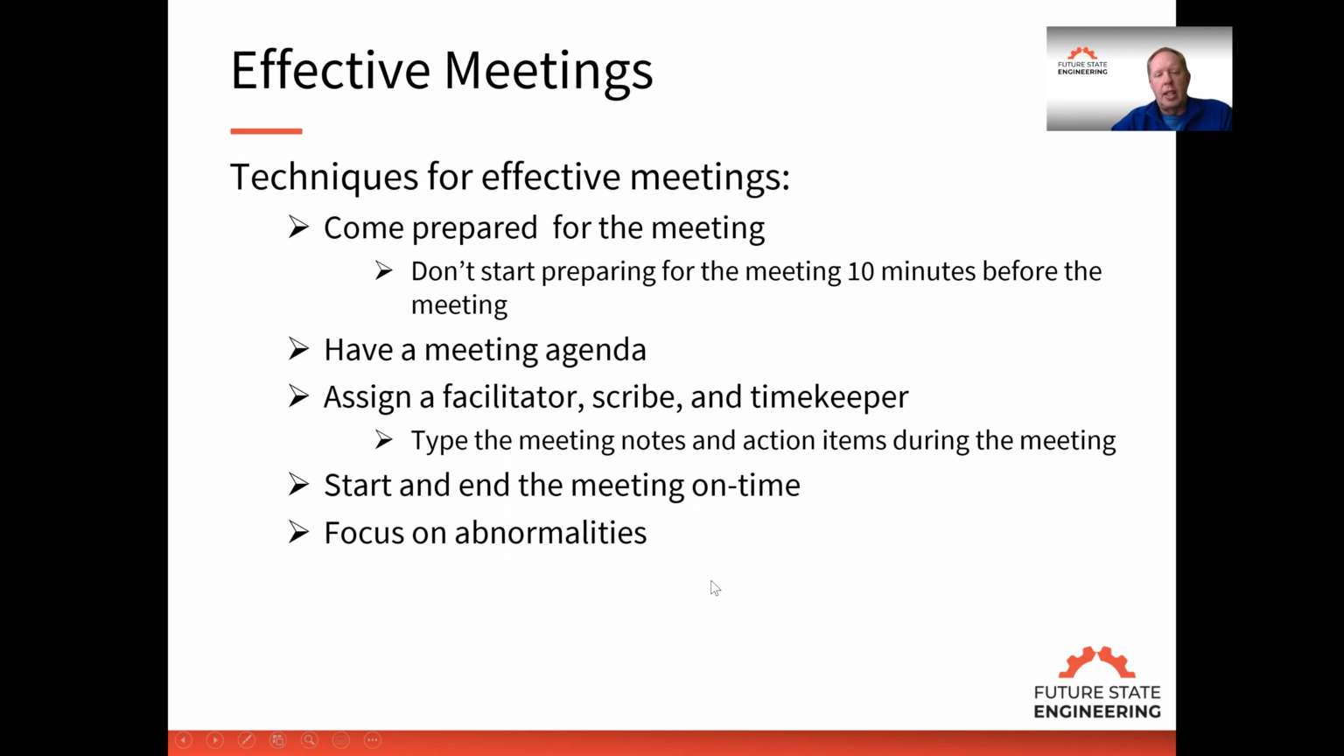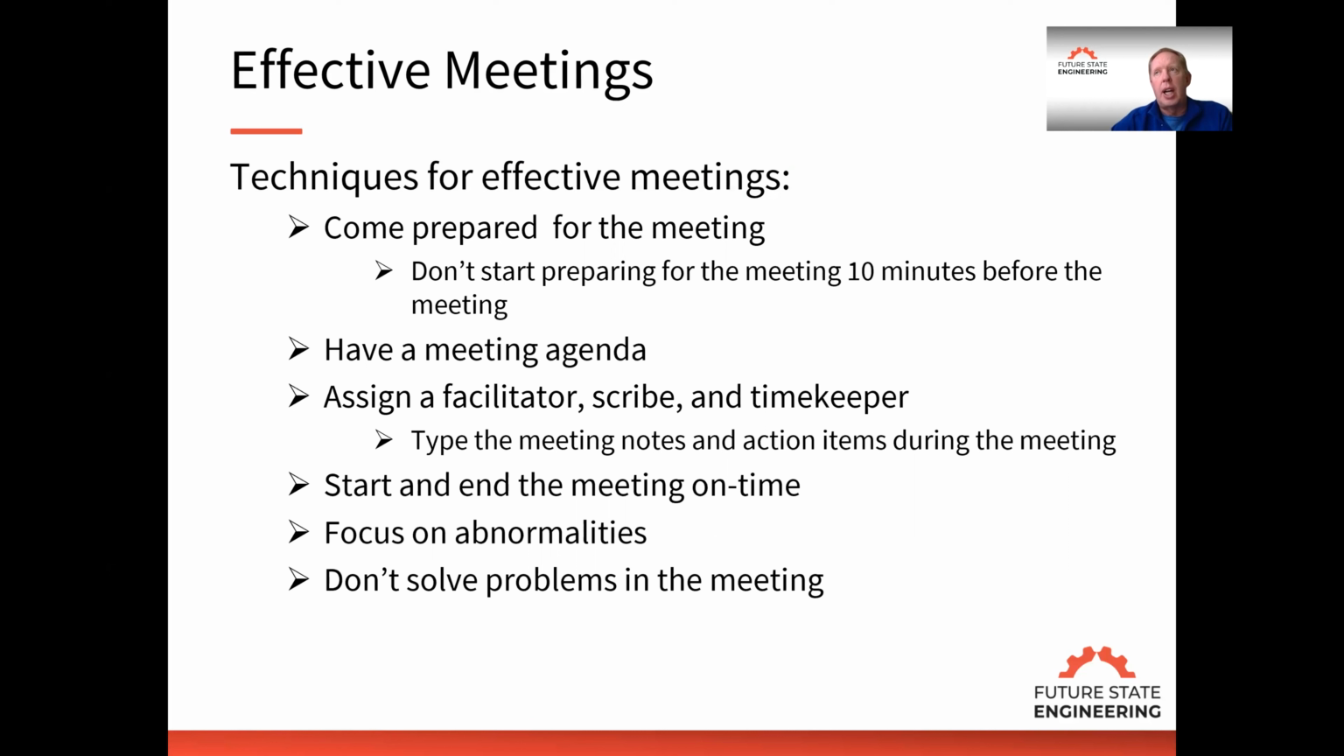Next is focus on abnormalities. So we want to discuss the things that aren't going well. So we don't want to focus on the things that are going well. So don't repeat all the things that have gone well. We want to just focus on those abnormalities. Where are the issues?